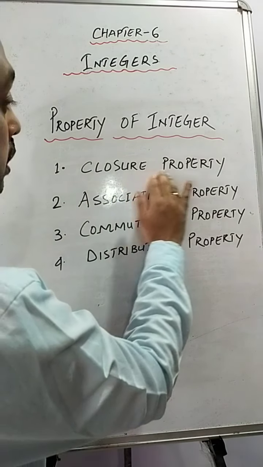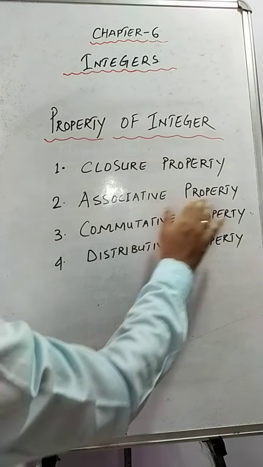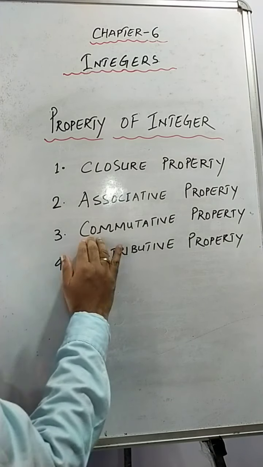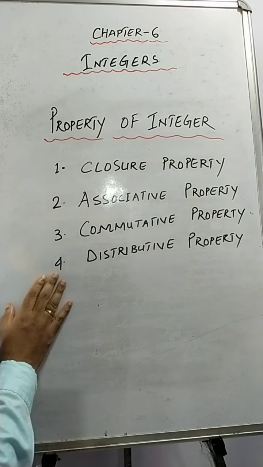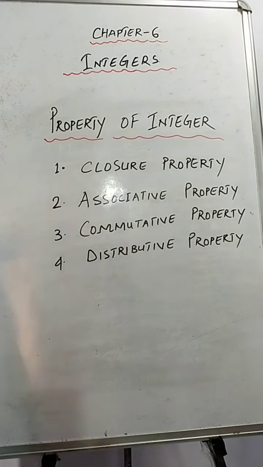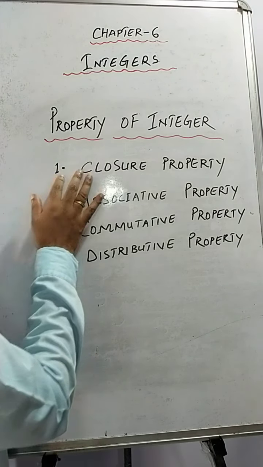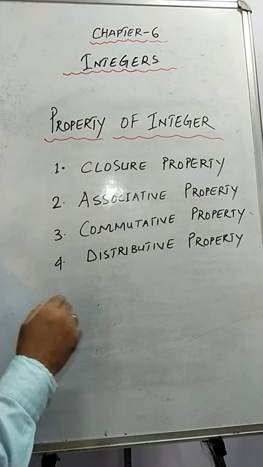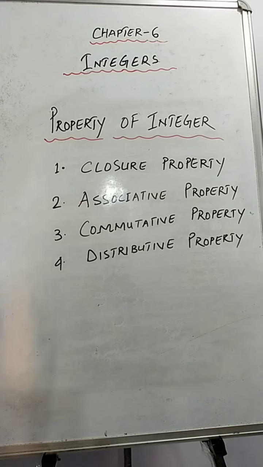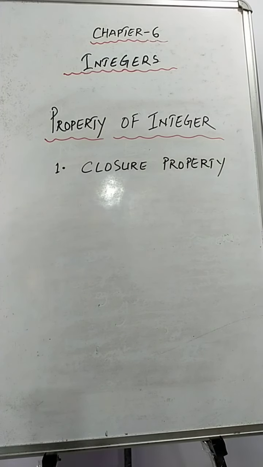That is the closure property. Number 2 is associative property. Number 3, commutative property, and number 4 is distributive property. Okay, so today we'll discuss only the first property, and the remaining properties I will discuss in my next video. Okay, so let's start with the closure property. So what is the closure property?